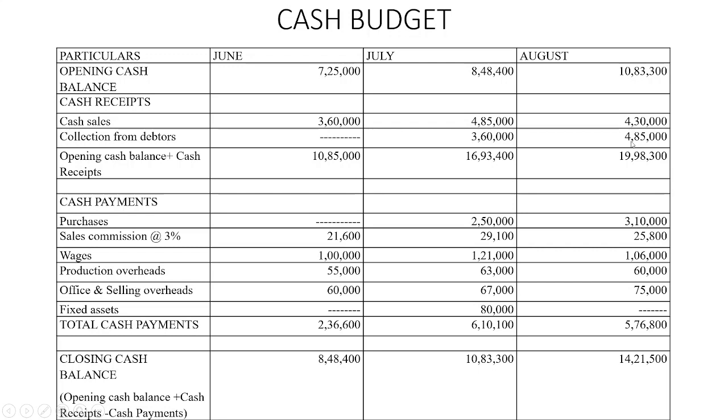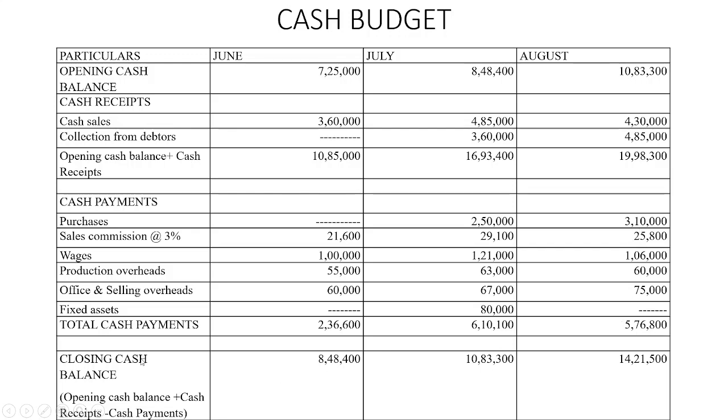Similarly, cash sales, same month's 50%. Previous month's 50% is the credit sales, or the collection from debtors. The total is 19,98,300. Then the purchases: the previous month's July purchases will be paid in the month of August, 3,10,000. Sales commission, August sales is 8,60,000, into 3%, that is 25,800. Wages for the month of August, 1,06,000. Production overheads for August, 60,000. Office overheads for August, 75,000. Fixed asset is not there, that was only for the month of July. The total of all these items is 5,76,800.